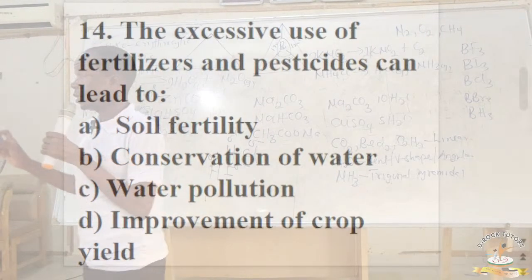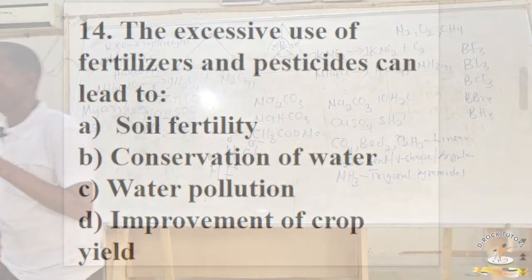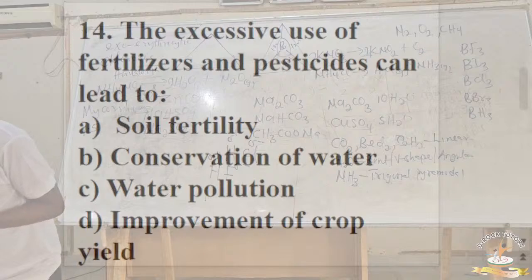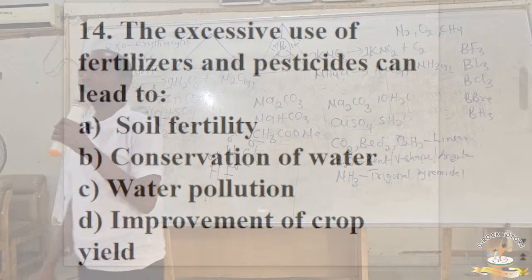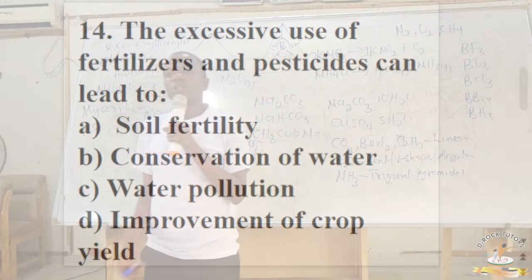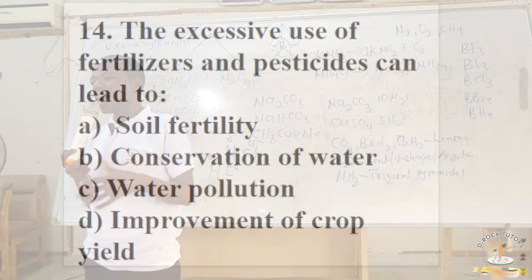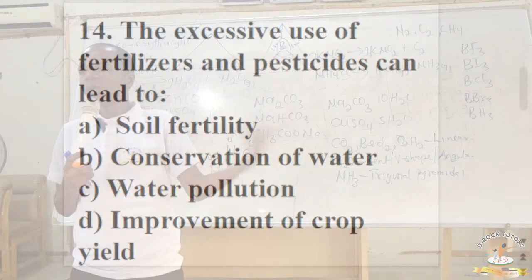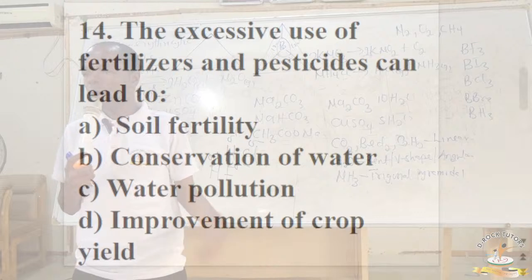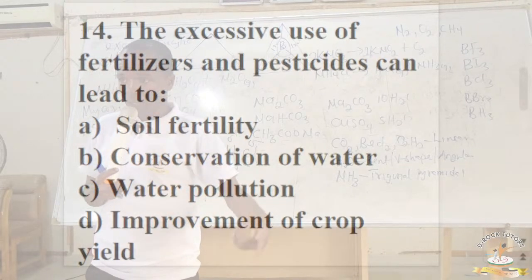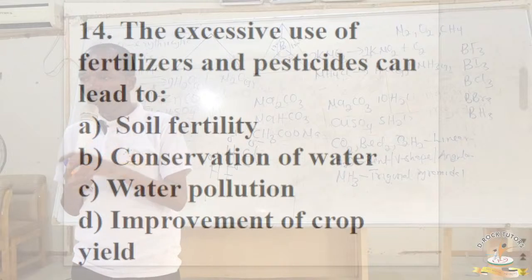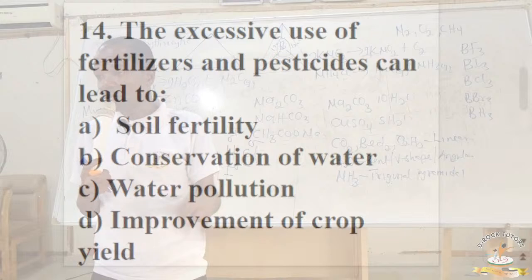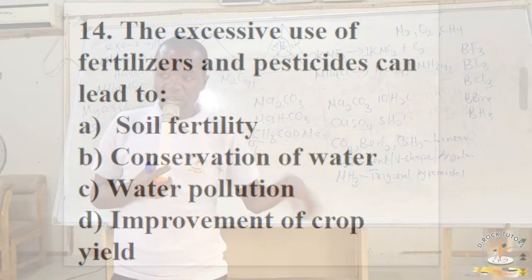Oh, flocculation. Okay, all right. So somebody is asking, is flocculation the same thing as liming? All right, they are not. Liming is when you add basic or alkaline substances to the soil to reduce acidity in the soil. There are two major things that are used in liming. You add calcium oxide, CaO, to the soil to carry out liming, and you add calcium hydroxide, Ca(OH)2.